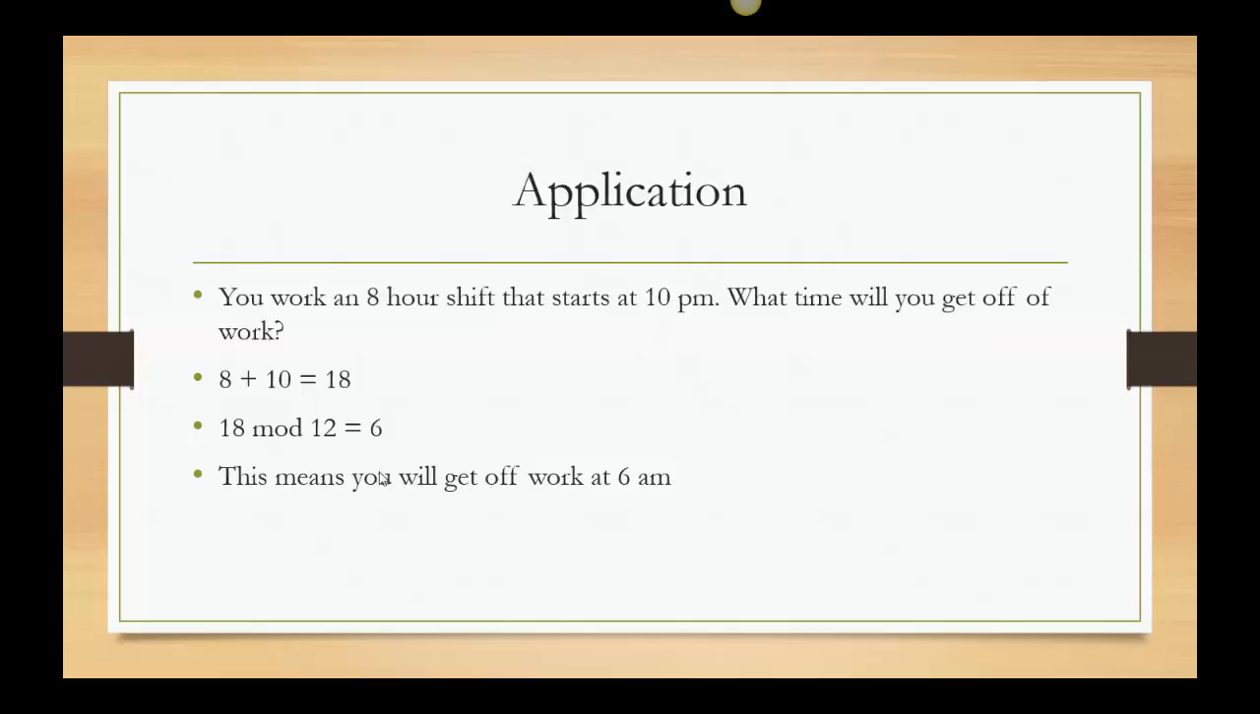Same thing. Say we're working an 8-hour shift and we start at 10 p.m. What time will we get off of work? Okay, so I look at 8, I add 10, so there's 18. But, again, we don't talk in that kind of time, so I did 18 mod 12, and that's 6. This means I get off work at 6 a.m. Notice I kept track of this shift started at 10 p.m., so when I added the 8, it put me into a.m., so you have to just keep track of what you're doing.